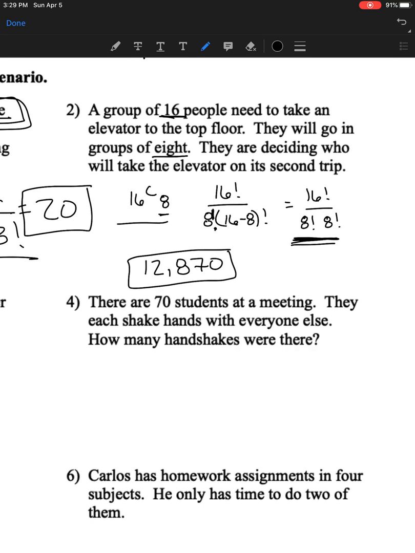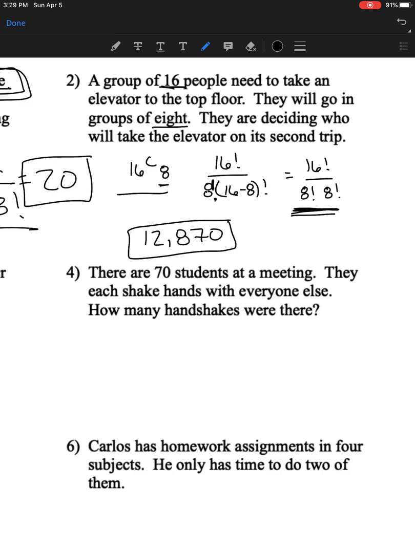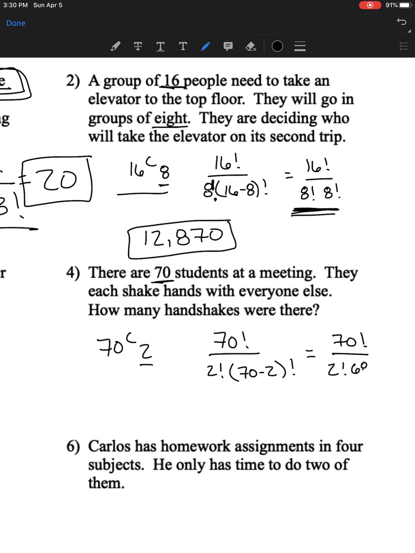All right, let's look at a weird question, this handshaking question. We're in a meeting with 70 students, and each person shakes hands with somebody else. The big thing is when you do a handshake, there are 2 people involved. So my big number is 70, and my little number is just 2. On top I'm going to do 70 factorial, and on the bottom 2 factorial, my little number, and then my big minus my little. So it's going to be 70 factorial on top, and then 2 factorial and 68 factorial. Now let's see what that gives me.